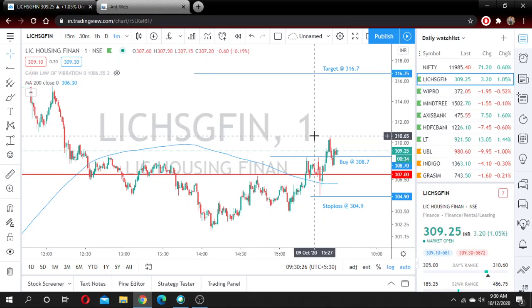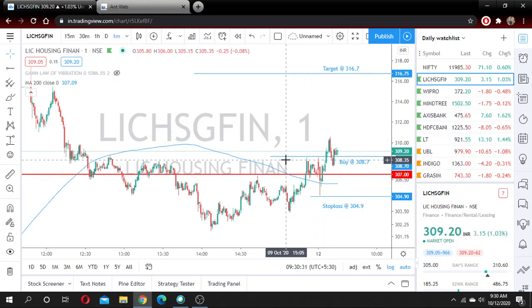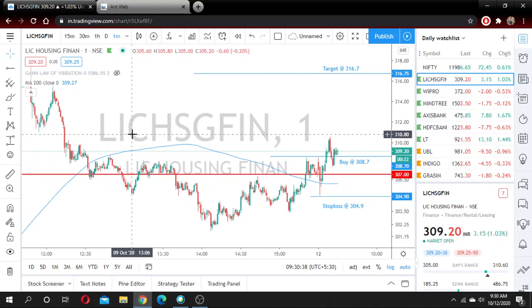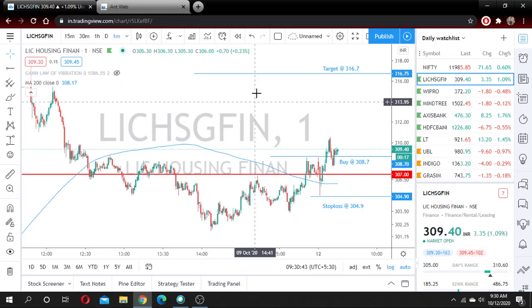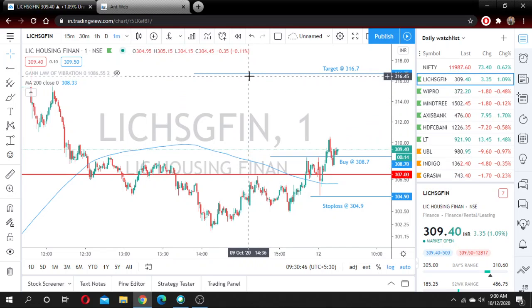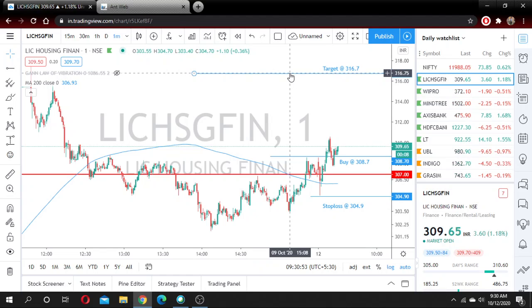We will reduce our risk in this trade. Our risk in this trade is 3.8 rupees. 3.8 into 300 shares is around 1000 rupees. So our target is 1 is to 2. If our risk is 1000 rupees, we'll try to take a profit of 2000 rupees. We'll see what will happen going forward. If the stock breaks this, we will trail our stop loss.